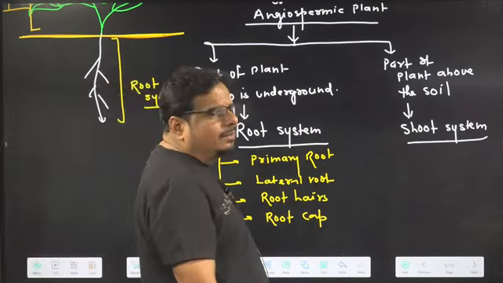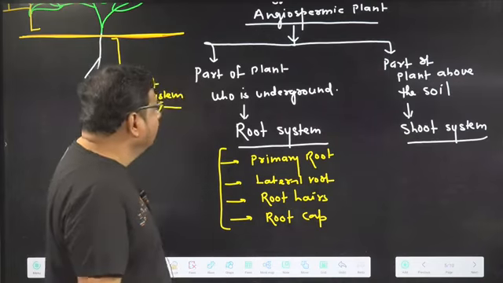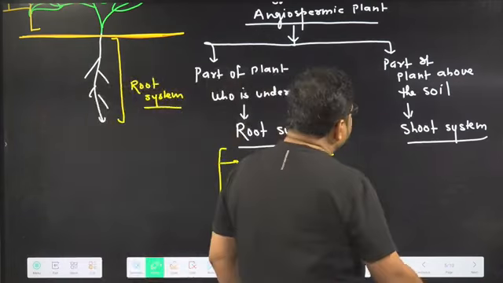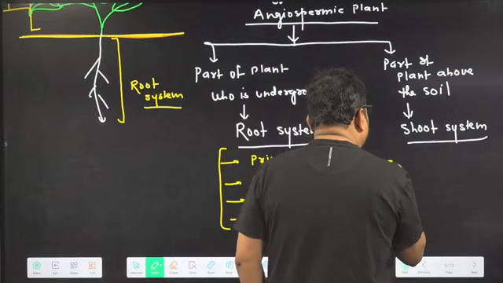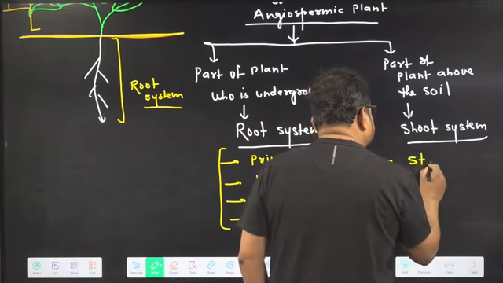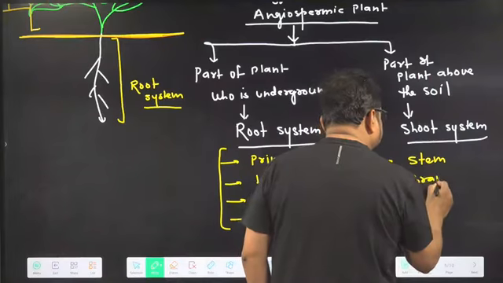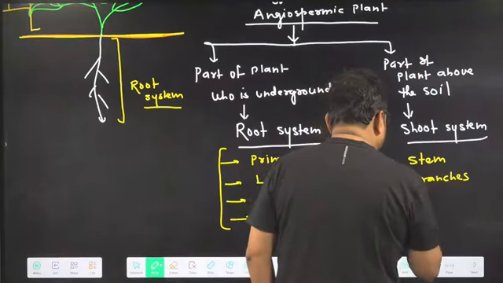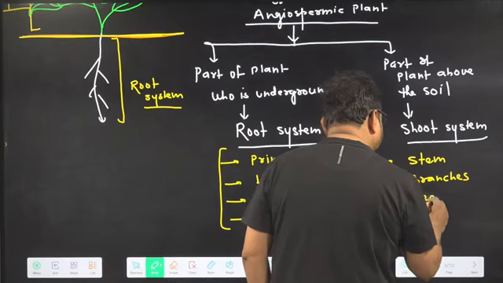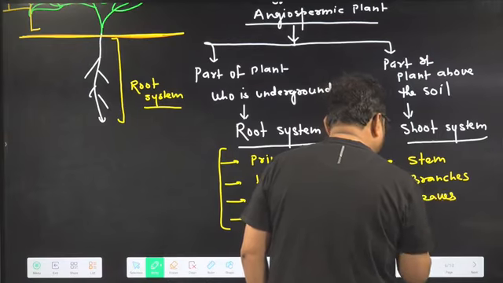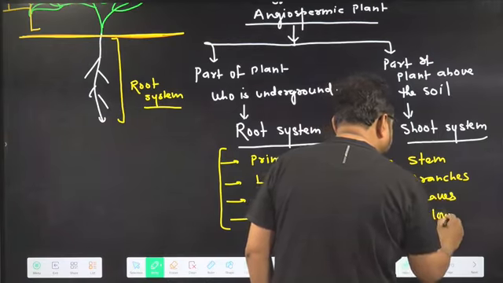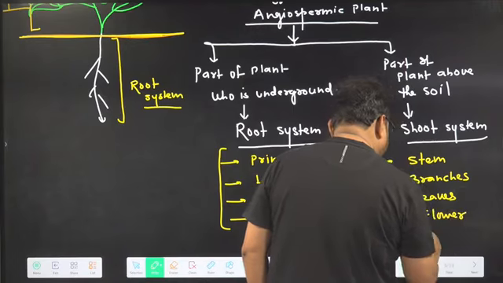Root cap. These all are components of which one? Root system. If we talk about the shoot system, what are the components of the shoot system? A stem, branches, leaves, flower, and fruit.